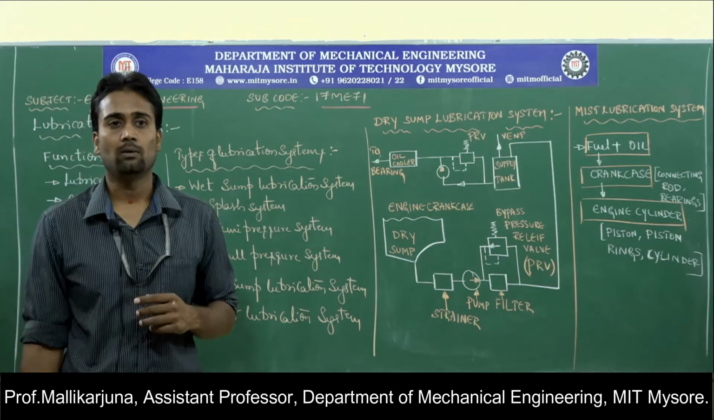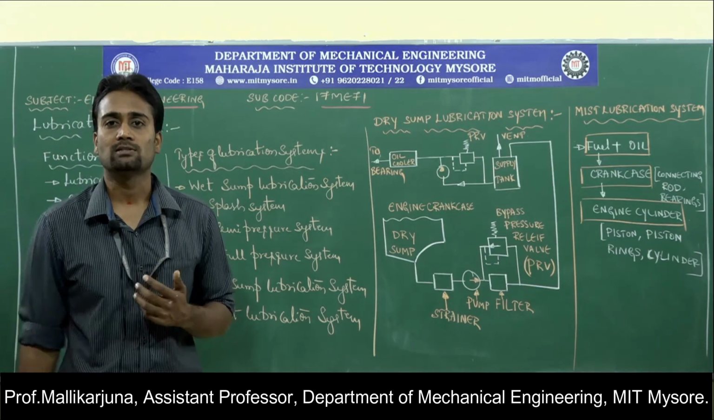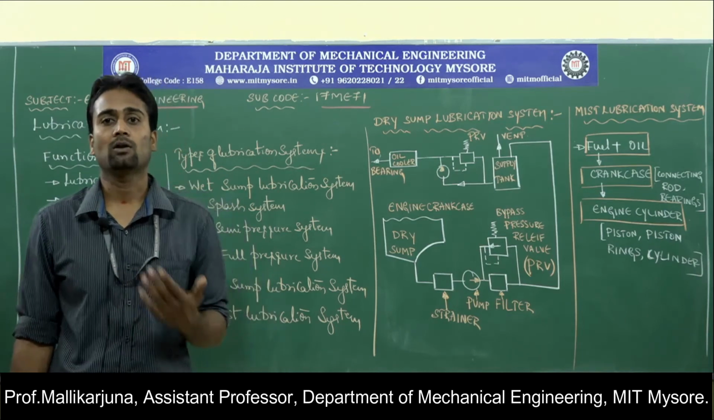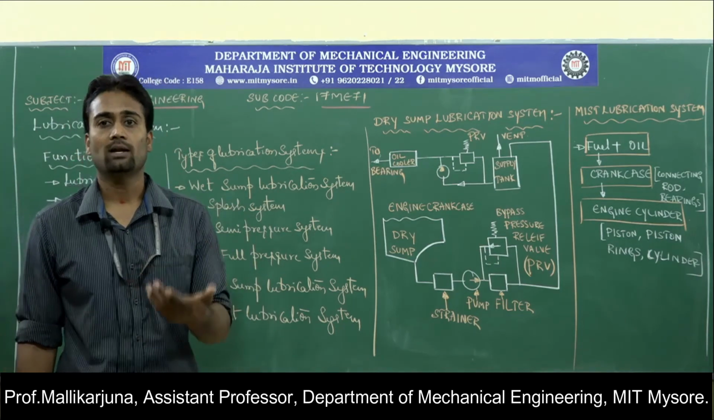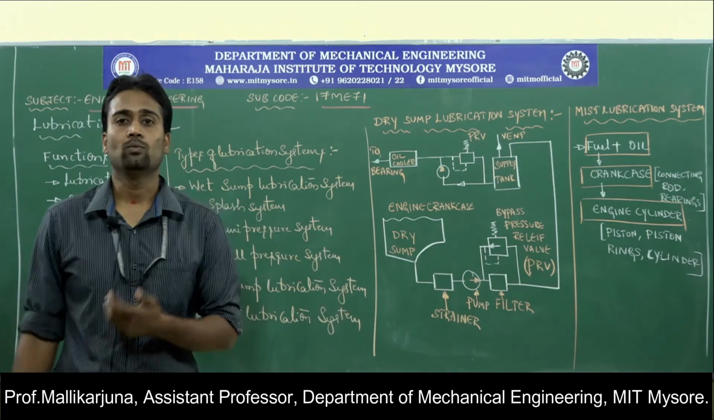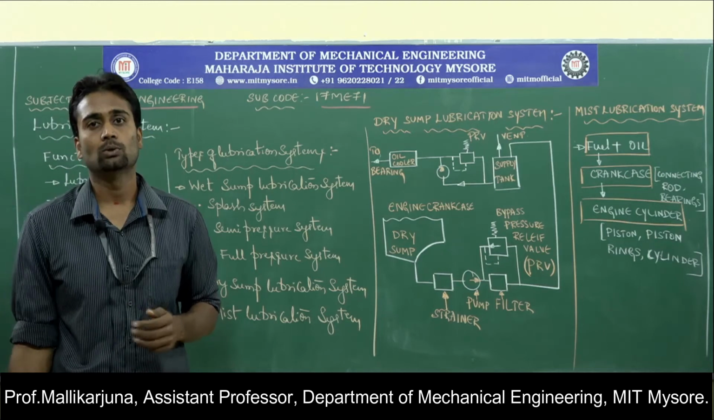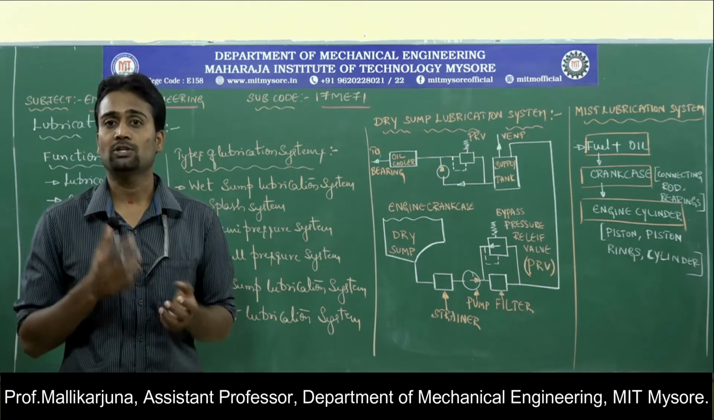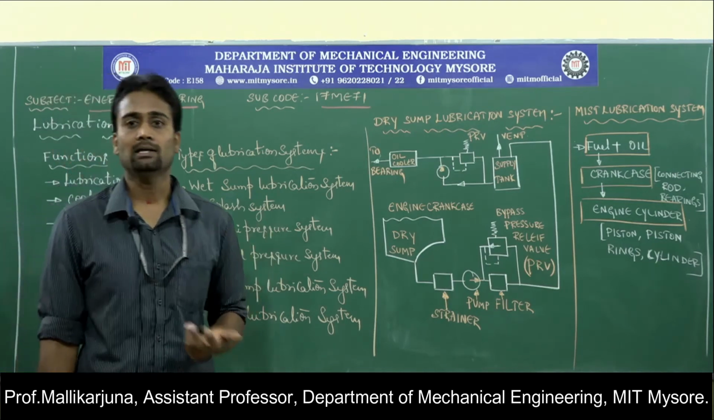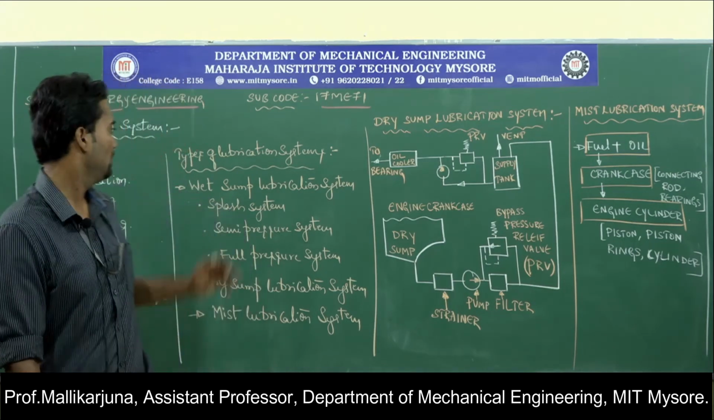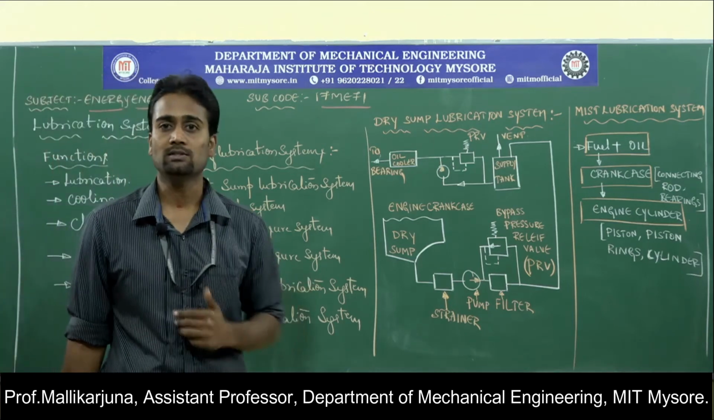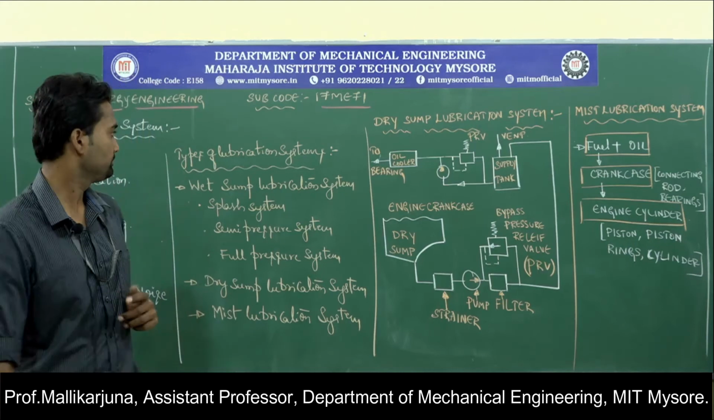And the last function is reducing the noise. Since the engine is continuously running, there may be a lot of noise generated. That noise needs to be eliminated, or else it will lead to various vibration problems. So lubricating oil will also have the function of absorbing the vibrations, thereby reducing the noise. So these are the various functions of a lubrication system along with its lubricating oil.